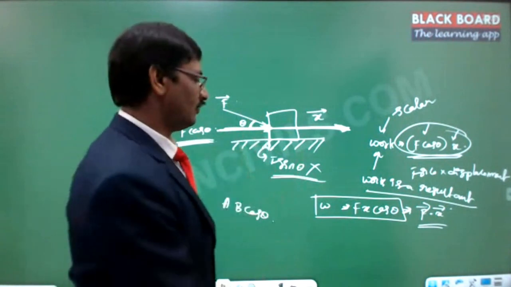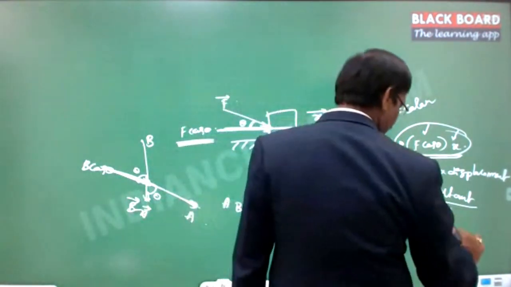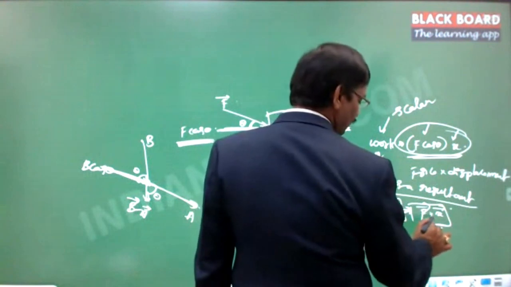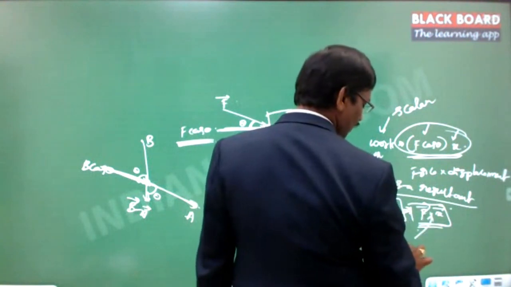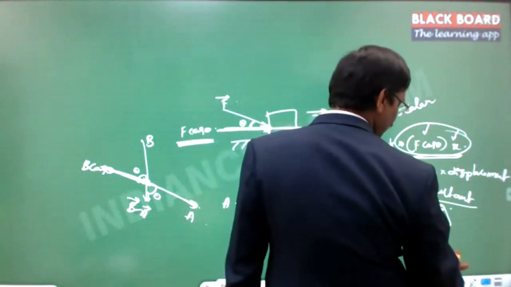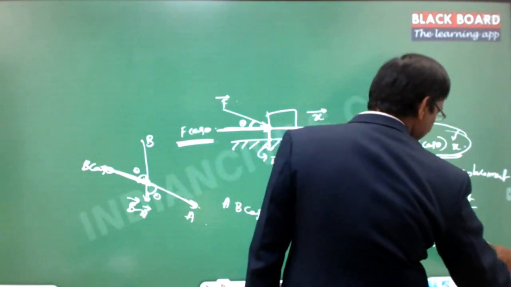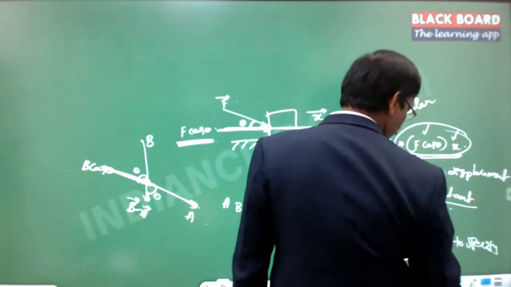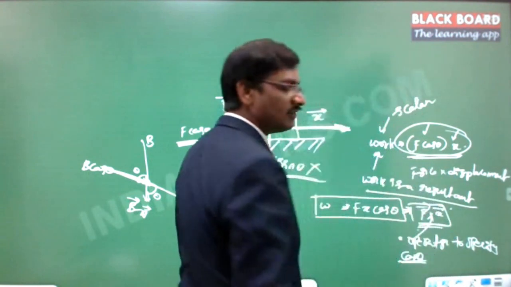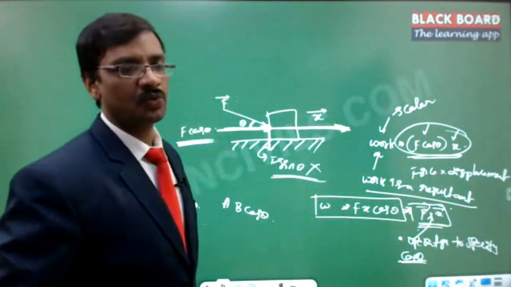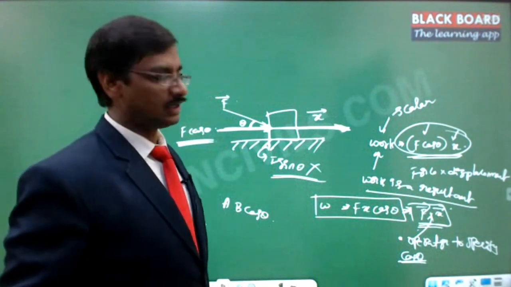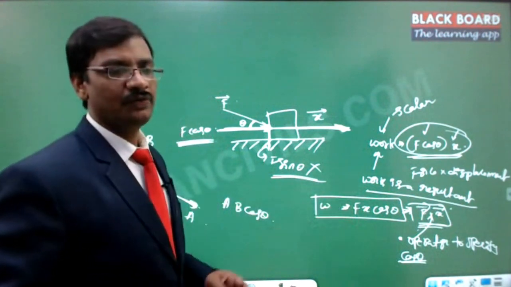So for that we have defined f dot x, and that is the reason for this operator. This dot is an operator which specifies the cos theta component, and the result will always be a scalar quantity, not a vector quantity. So that is the reason we have defined this dot product.